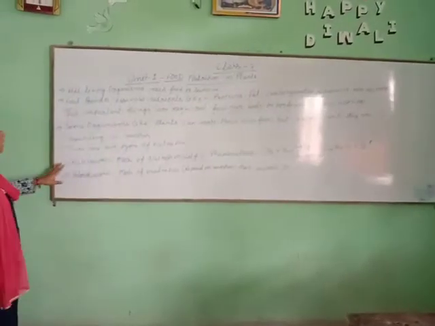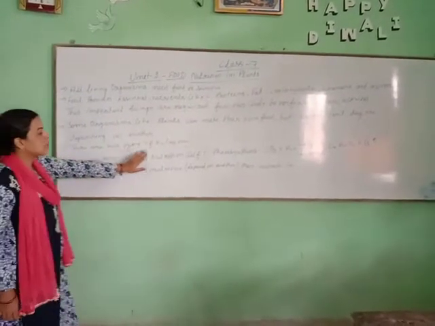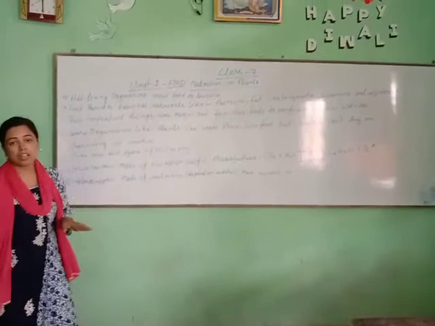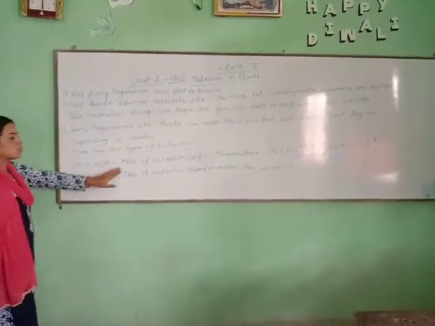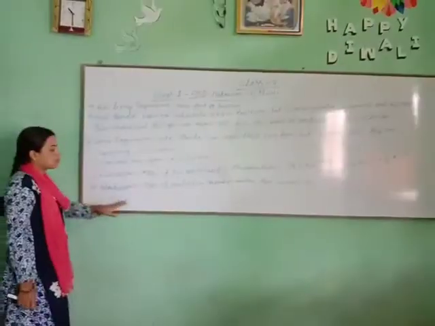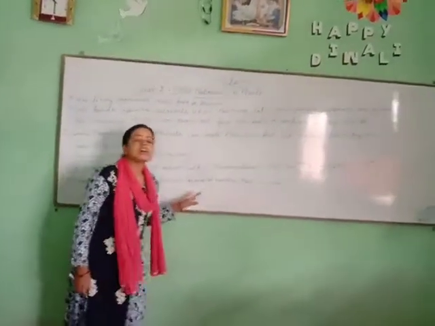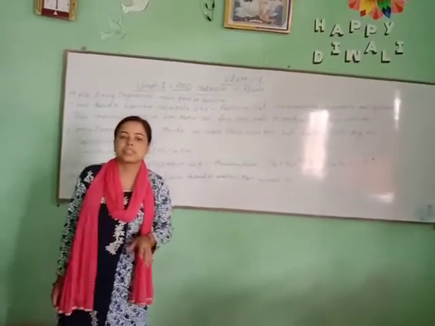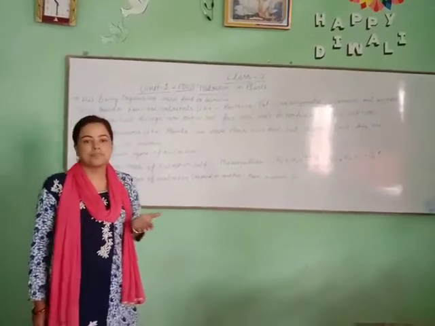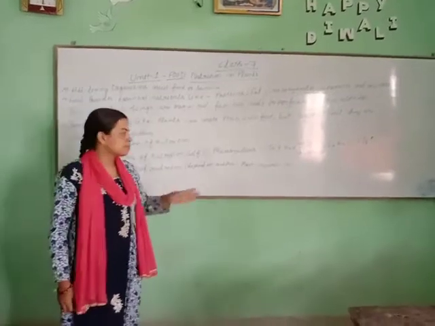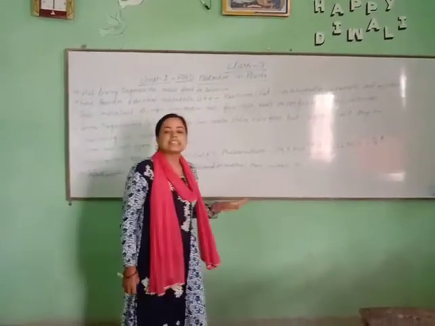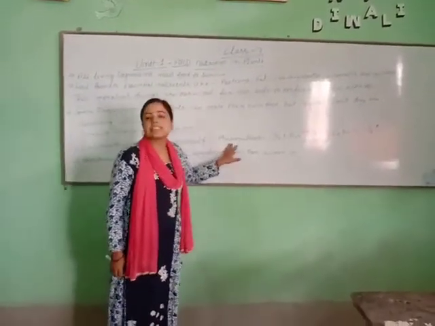Let's see another thing. There are two types of nutrition: first the autotrophic mode of nutrition, and second the heterotrophic mode of nutrition. In the autotrophic mode of nutrition, organisms make their food by themselves. They produce their own food. I already said that photosynthesis is involved.